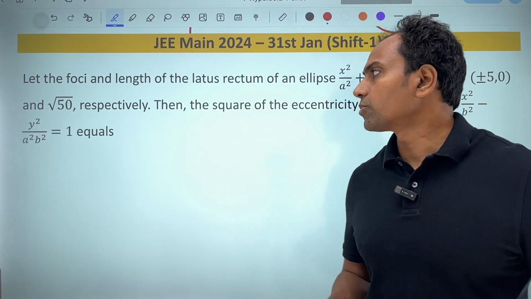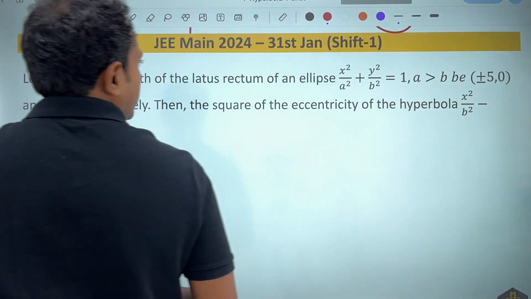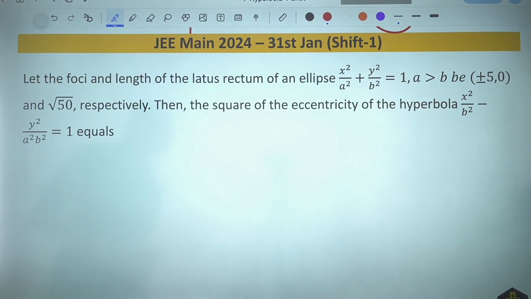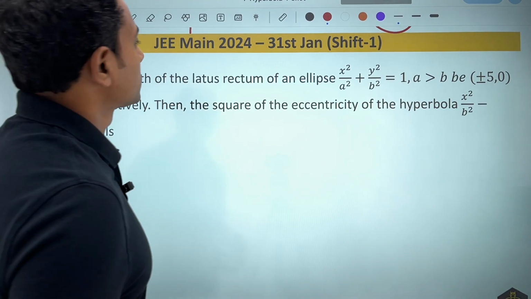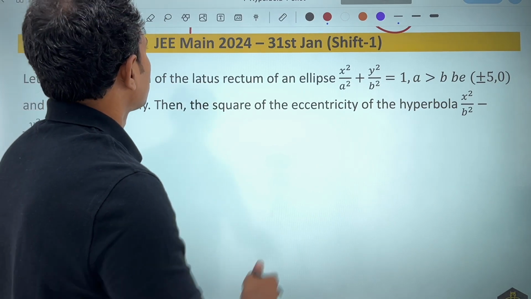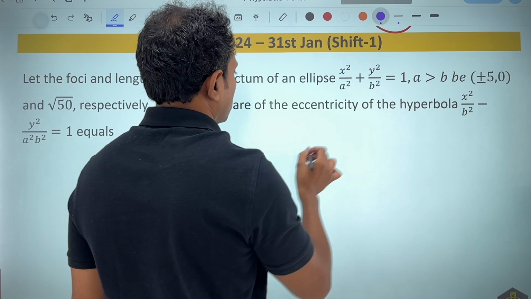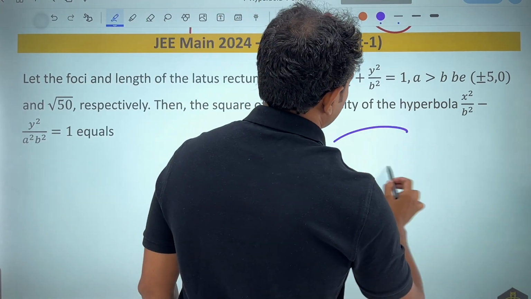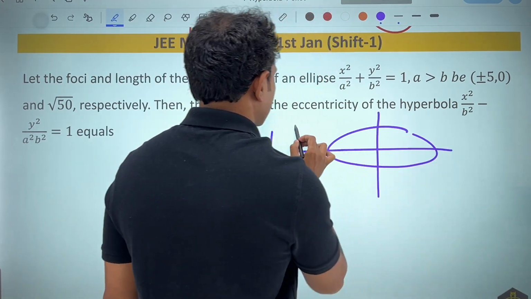This 2024 question says that the foci and the length of the latus rectum of this ellipse are (±5, 0) and √50, then the square of the eccentricity of the hyperbola is. Now you can see that this is quite a simple question. First part, let us draw this ellipse. So the ellipse is something like this. This is the first part.